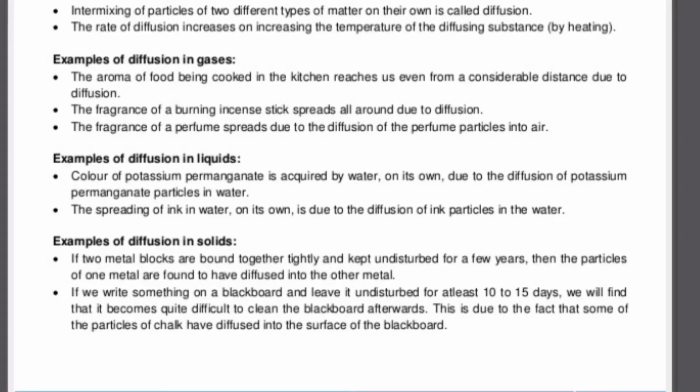Now again, the example of diffusion in gases. Let's recap. The aroma of food is an example of that. The fragrance of burning incense, the fragrance of perfume, all these spread through diffusion of the particles of the gases.